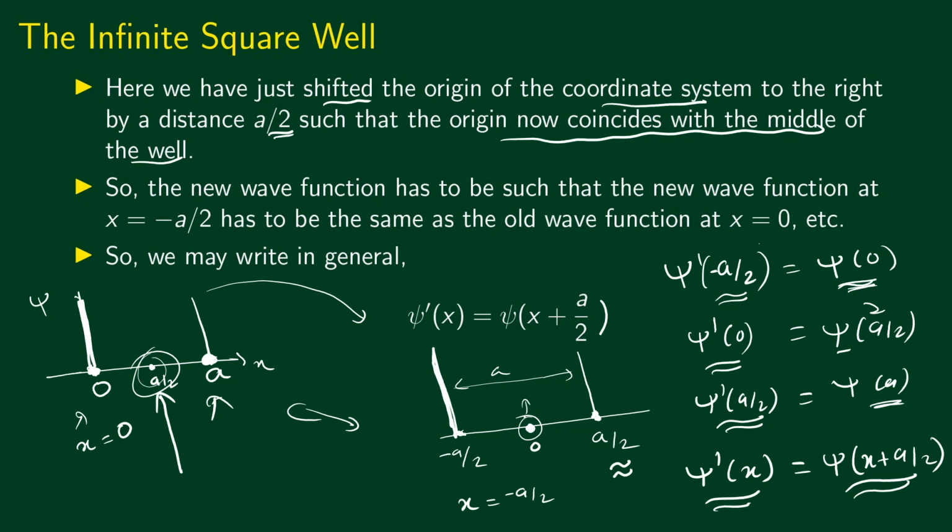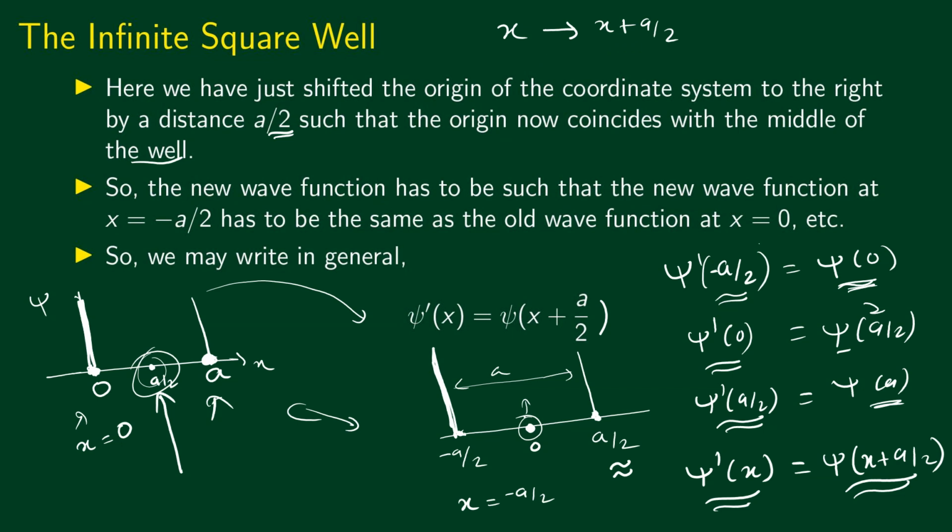So the only thing we need to change when we go from the asymmetric potential well to the symmetric potential well is that we have to replace x by x plus a by 2. So we take the old solution and replace x by x plus a by 2. That would correspond to the change.